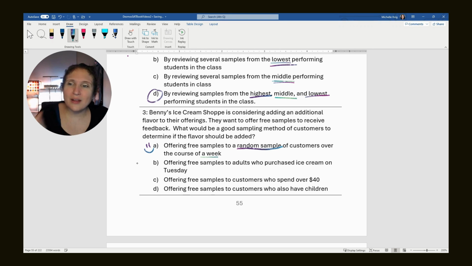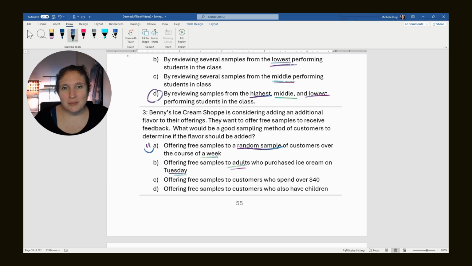But let's look at why the other ones are not correct. Offering free samples to adults only who come on Tuesday. Well, that doesn't consider teens or kids, and teens, I'm sure, buy a ton of ice cream, and Tuesday's probably not their busiest day. If it's a random sample of people on Saturday or on the weekend, that probably would be okay because they probably get the most business.